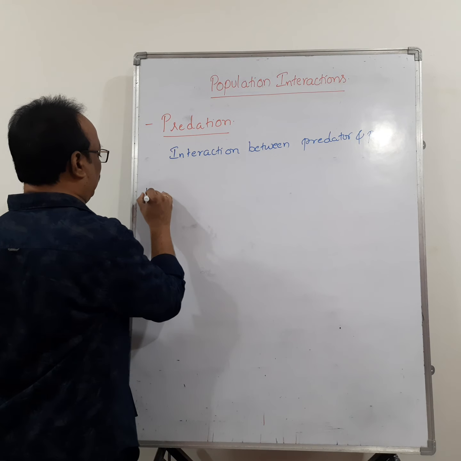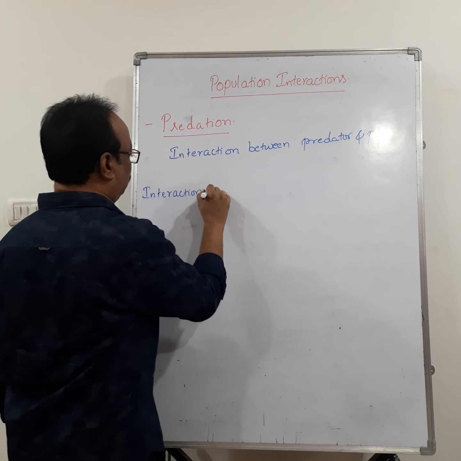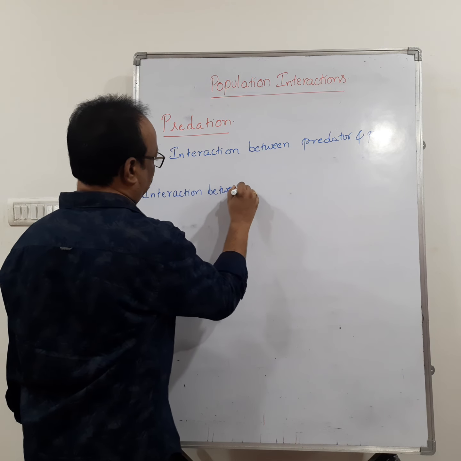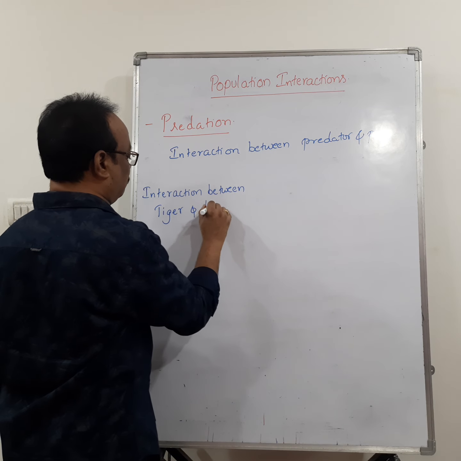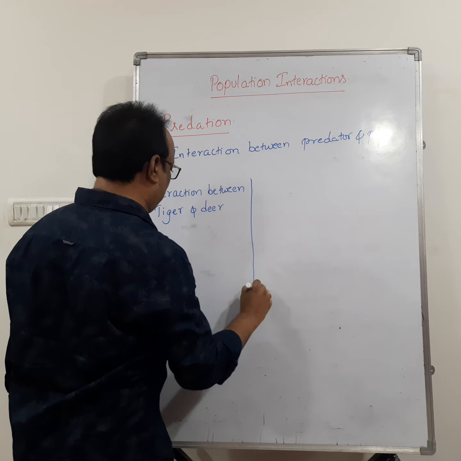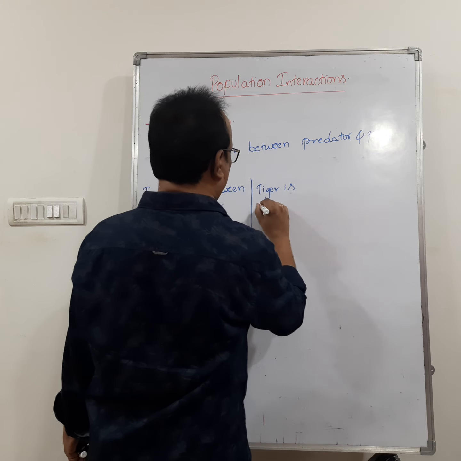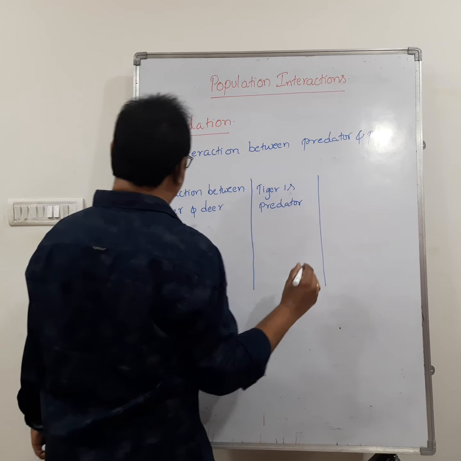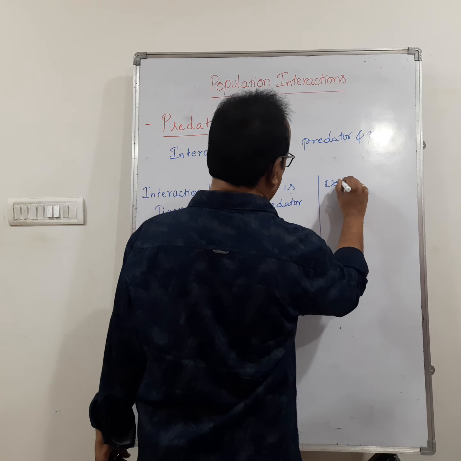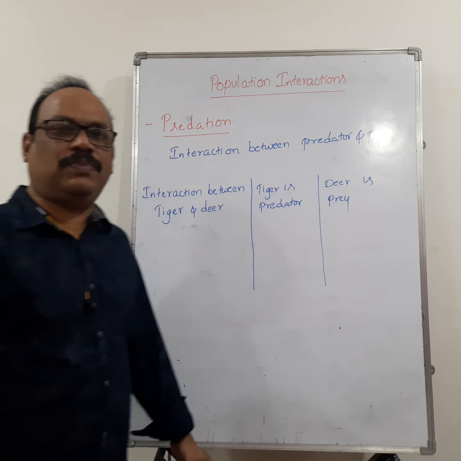So, interaction between tiger and deer. Tiger is predator, okay, and deer is prey. So what is meant by predator here?